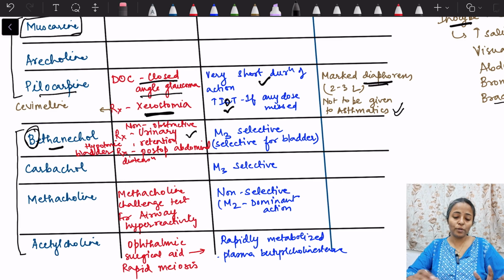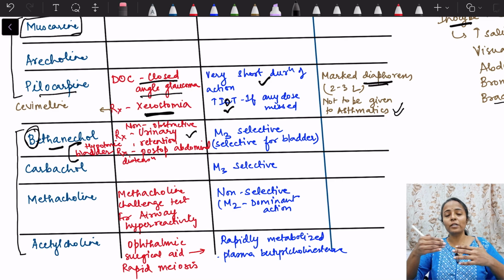Then it can also be used for hypotonic bladder. Hypotonic bladder is like overflow incontinence, neurogenic bladder, where the bladder is not contracting properly. Okay, so that also it can be given. So in some conditions where spinal cord injuries occur, in those cases the bladder will behave like this.